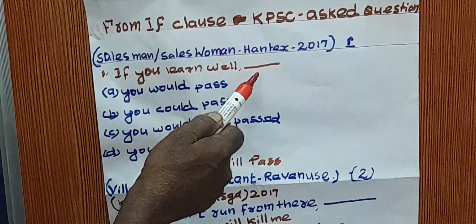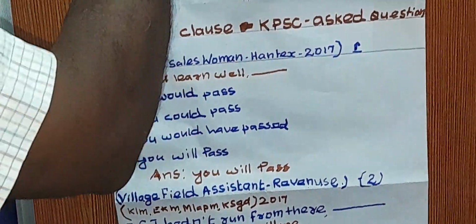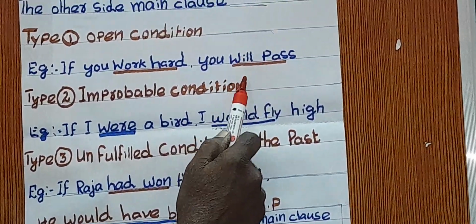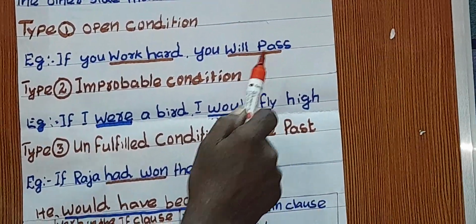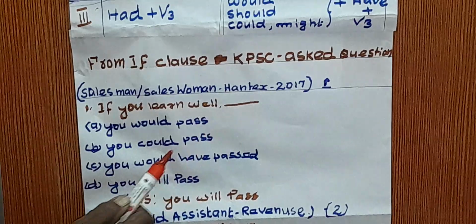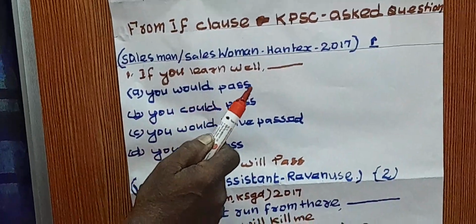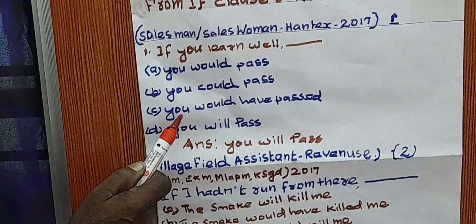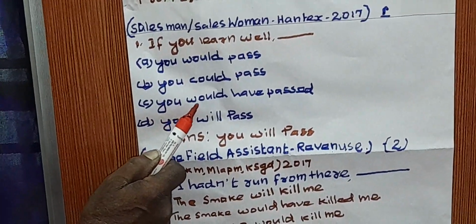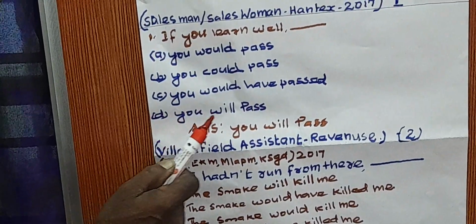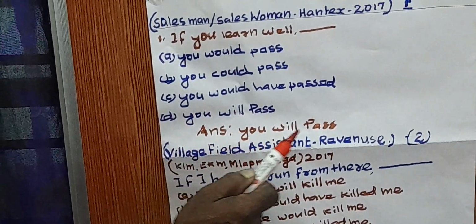What is the other side? You know that in the open condition, will or shall or can or may plus V1. Here, if you learn well, you would pass, that may not be. You could pass, that may not be. You would have passed, that may not be. You will pass. Answer: you will pass.